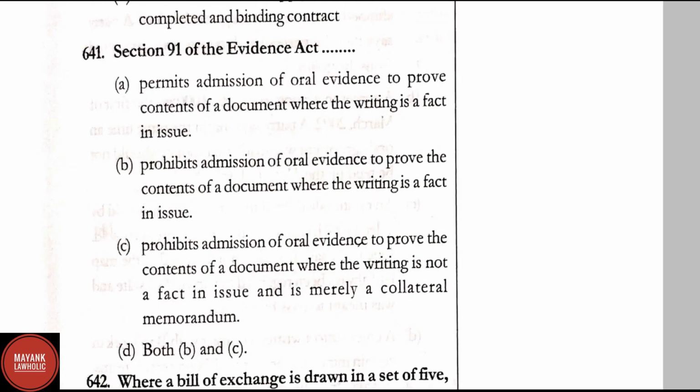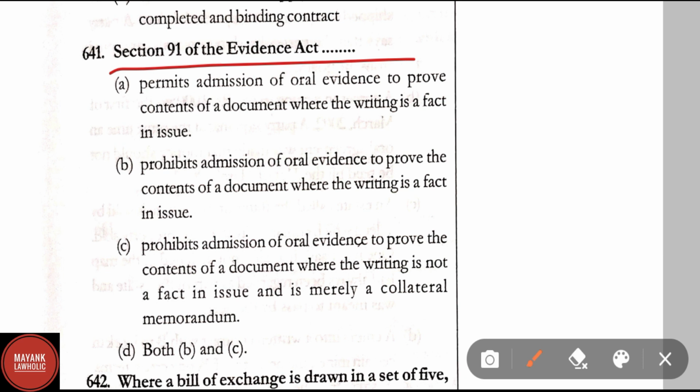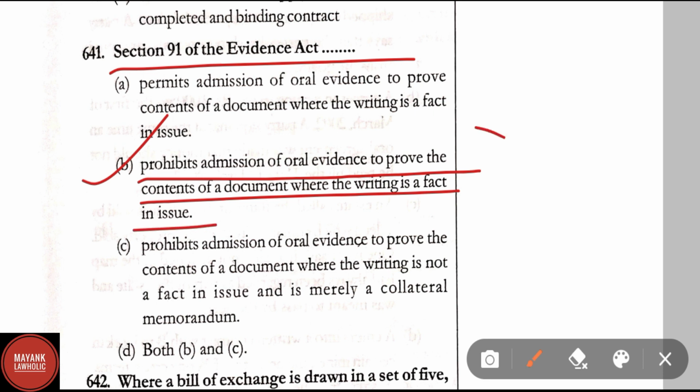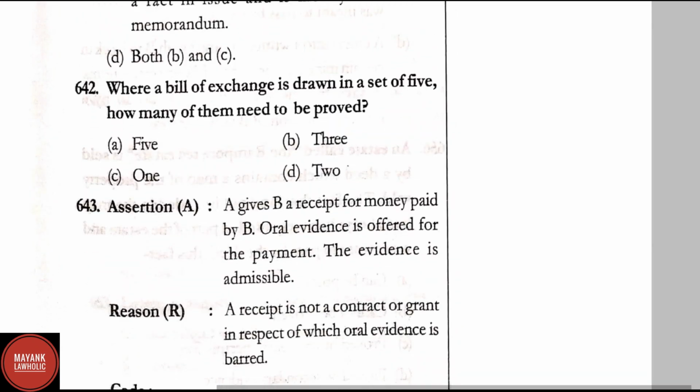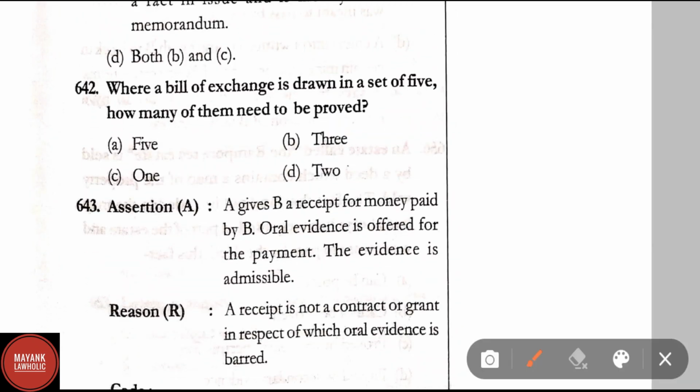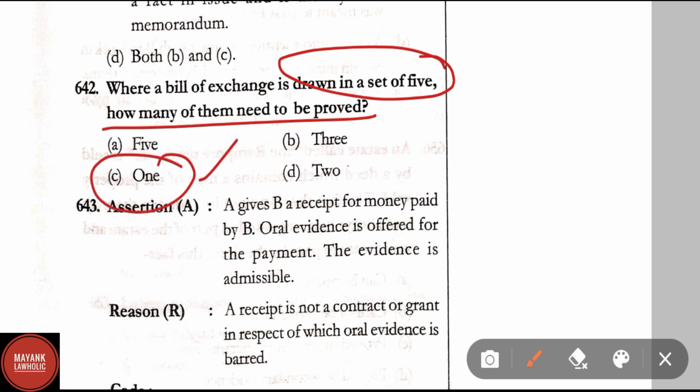Question number 641. Section 91 of the Evidence Act prohibits admission of oral evidence to prove the contents of a document where writing is a fact in issue. Option B here is the right answer. Question number 642. Where a bill of exchange is drawn in a set of 5, how many of them need to be proved? The correct answer here is option C, that is 1.